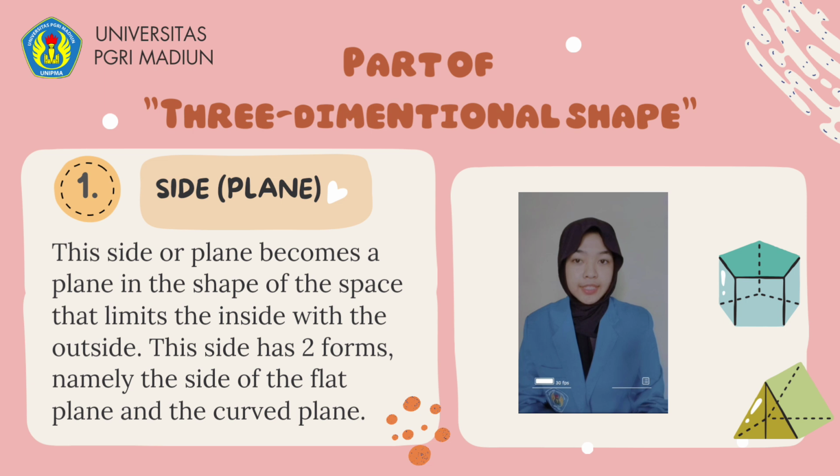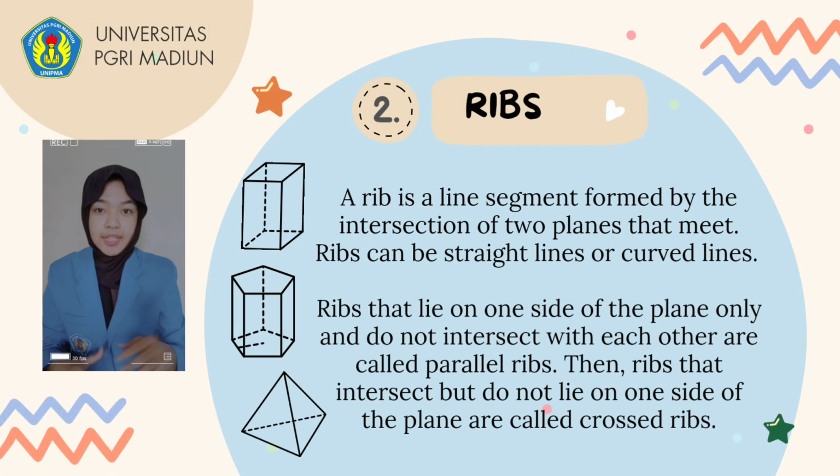Parts of a space. The first, sides or planes. These sides or planes become the plane in the shape of the space that limits the inside from the outside. This has two forms, namely flat planes and curved planes. Second, ribs. A rib is a line segment formed by the intersection of two planes that meet. Ribs can be straight lines or curved lines.